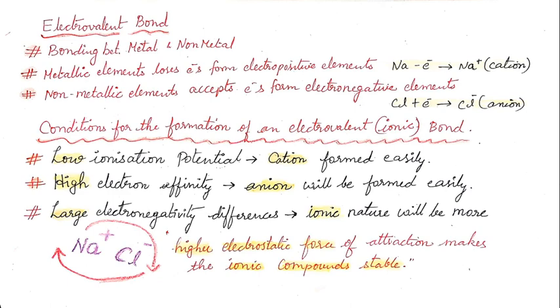Even though there is a little repulsive force between like charges, the higher force of attraction between these two ions makes the ionic compound stable. So when we have questions like why ionic compounds are stable, you should give this answer.